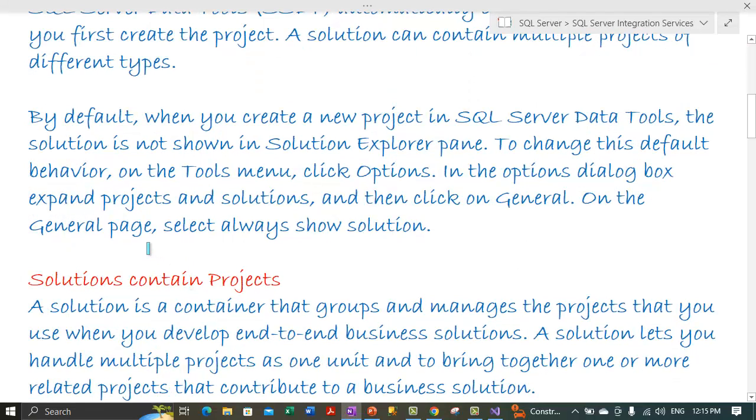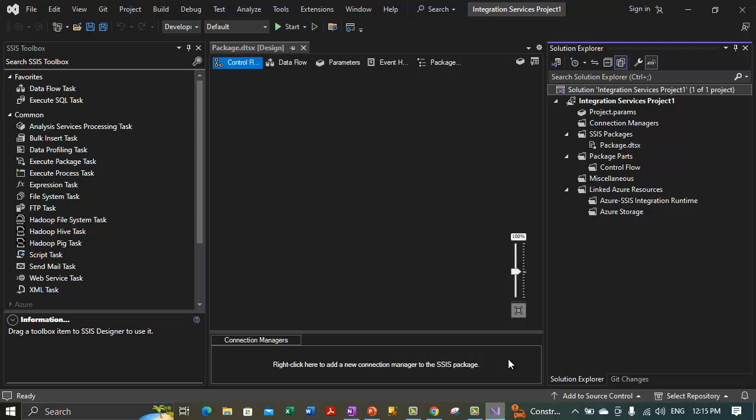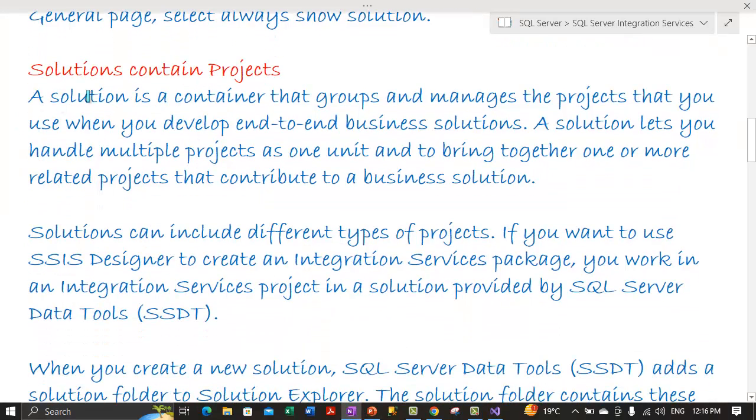Now let's proceed ahead. Now it is telling us that the solution contains the projects. So here if we take a look at Visual Studio, we have a solution, and this solution contains the integration services project. This solution can contain other projects as well apart from the integration services project. So basically it was giving us an idea that the solution contains the projects. Solutions contain projects. And let's go through some theory.